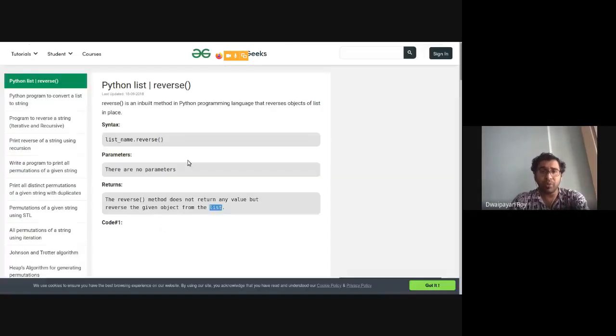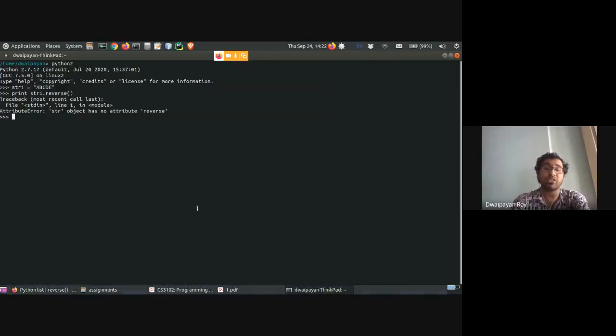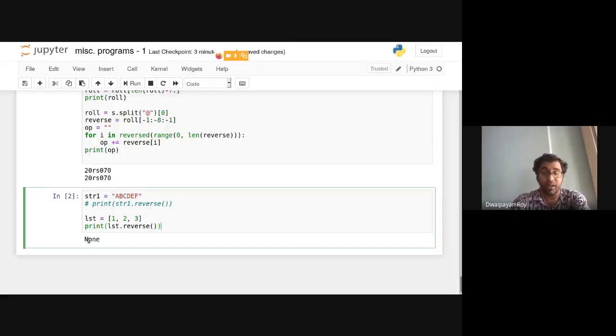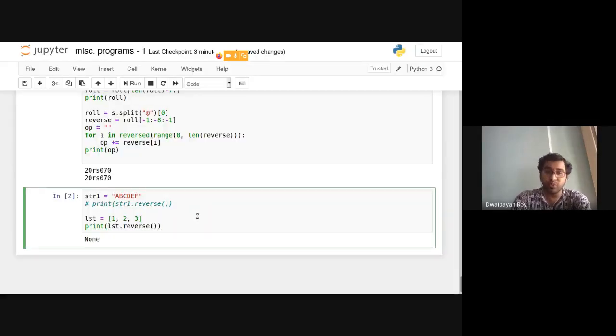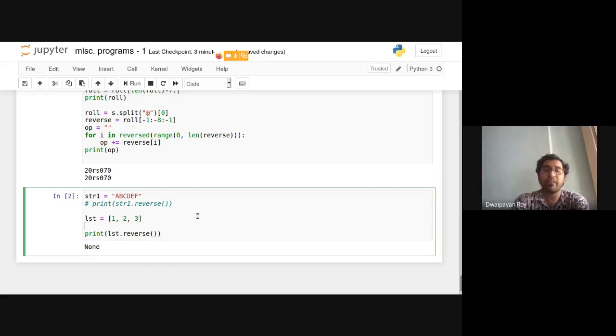In the documentation it is saying that the reverse method does not return any value. Oh, okay, reverse does not return any value. That's why we are getting this None output. So reverse is given an object from the list. Can anyone guess how to write this?